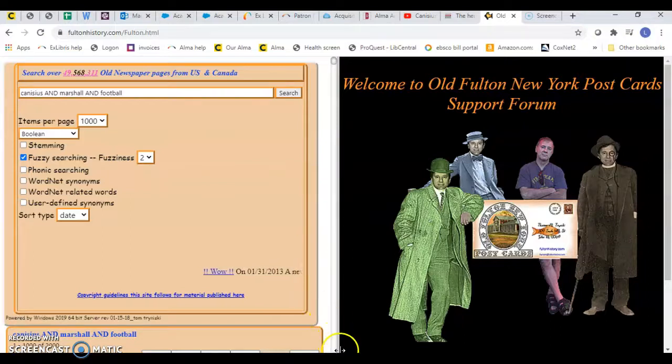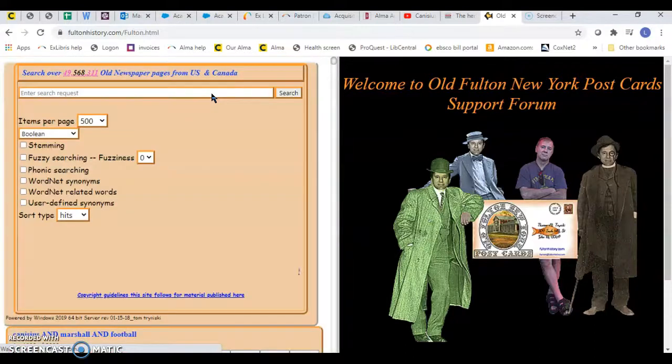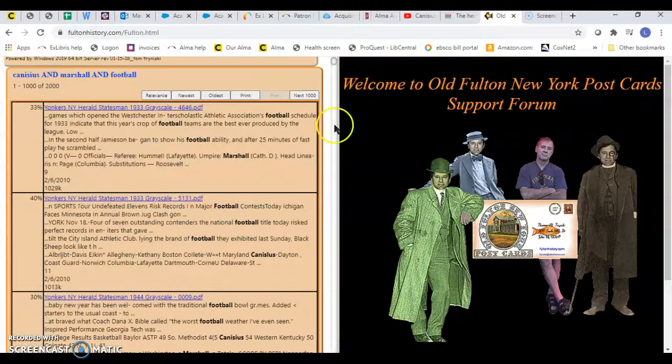It shows you down here we have 2,000 results. You can change your relevance again. Albany, newest, oldest, but Albany comes up first. If we want to put the oldest one here, we can do that again. It will resort it for you. So 1933.